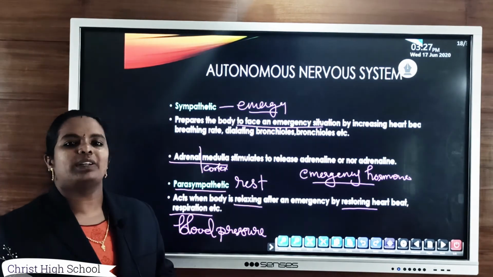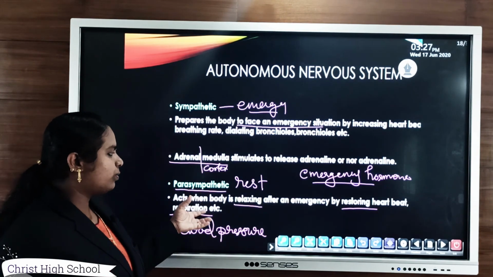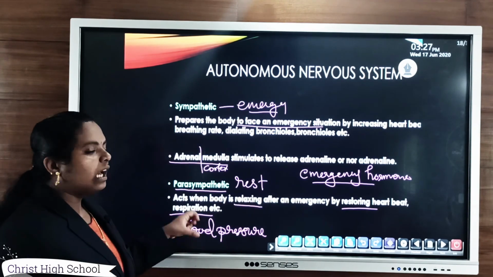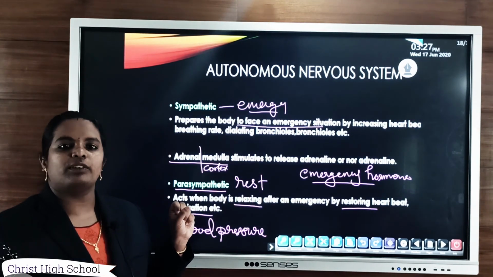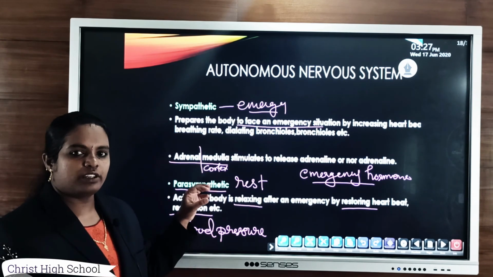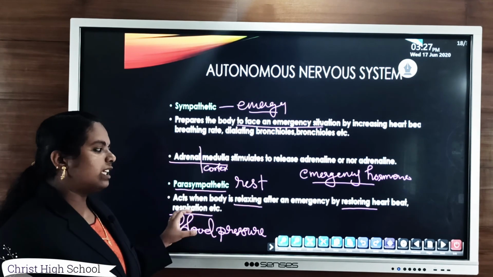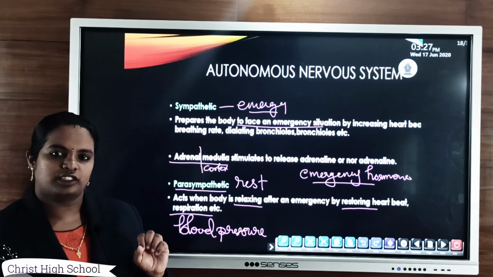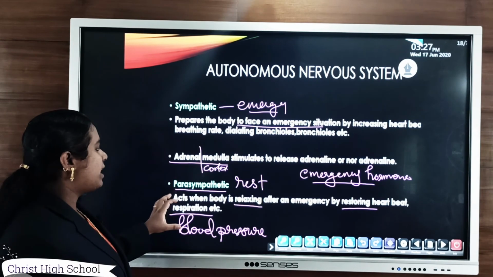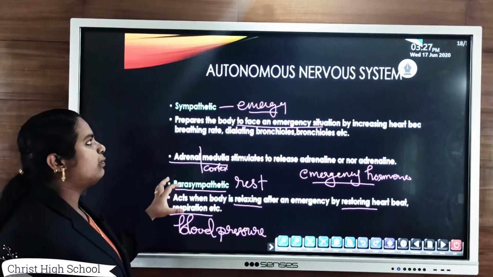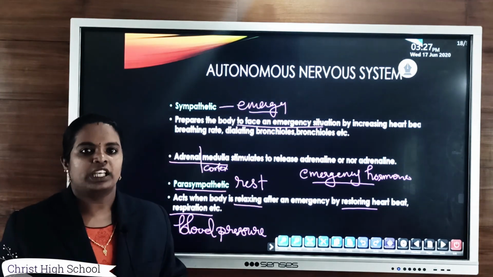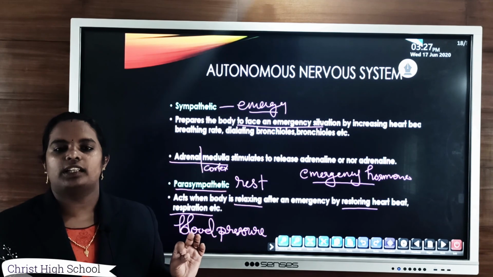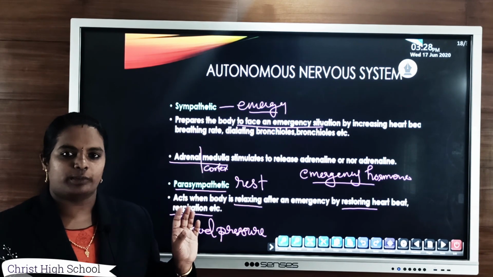That means during the process of digestion, the body will restore heartbeat, respiration, blood pressure, etc. When our body is in a relaxed or rest condition, the parasympathetic nervous system works and restores normal blood pressure, heartbeat, as well as respiration. So the sympathetic as well as the parasympathetic nervous system together form the autonomous nervous system. So the nervous system has the central nervous system, second the peripheral nervous system, and third the autonomous nervous system.